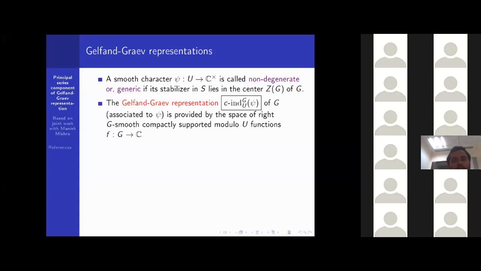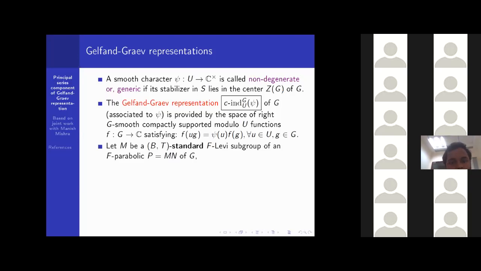Then the Gelfand-Graev representation, which we denote by c-Ind_U^G psi, corresponding to one generic character psi, is given by the space of right G-smooth, compactly supported modulo U functions f from G to C, which satisfy this condition: f of ug equals psi of u times f of g, for all u belonging to U and small g belonging to G. So the u is coming out via this function psi, that generic character.